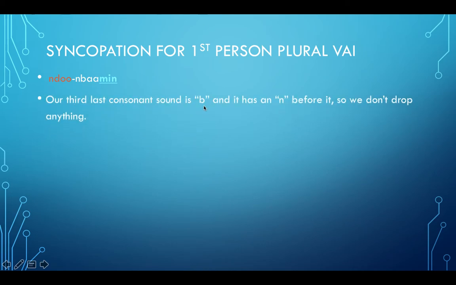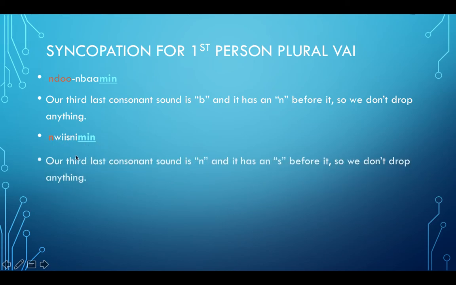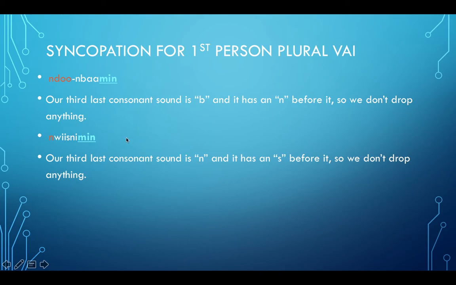Our third last consonant is B, and it has an N before it, so we don't drop anything. Then we have nwisnemin. Our third last consonant is N, so we got N is last, M is second last, N is third, and it has an S before it, so we don't drop that I.